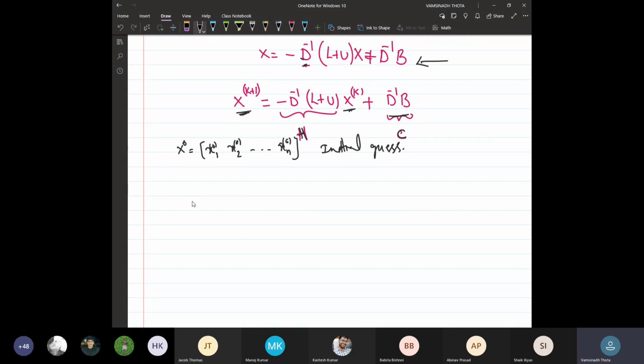Now, let us say that in a particular problem we have n variables. For the first variable, the kth iteration value is x^(k)_1, for the second variable x^(k)_2, and so on up to x^(k)_n. This entire vector is represented by the capital X with superscript k, the kth approximate solution.